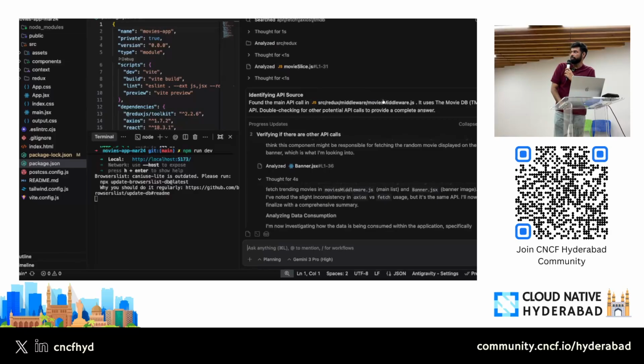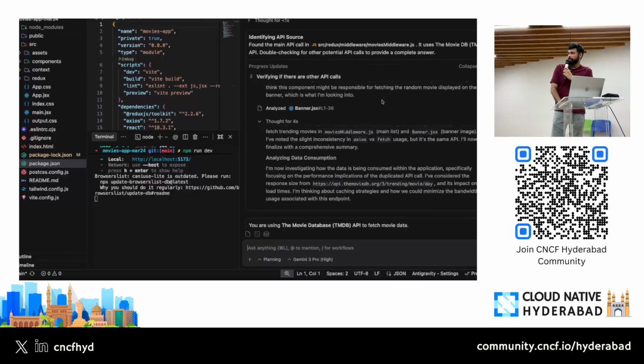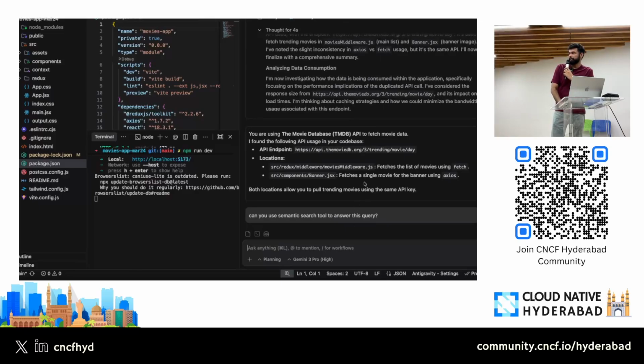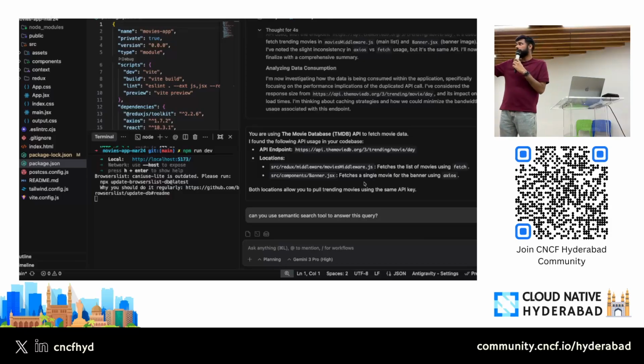that it is actually using to make the call to the backend, and then it reads that particular file and comes up with an answer: this is the API that you are using. This is the final answer. It is able to give me the final answer, but it made 10 unnecessary tool calls. It spent a lot of time to give me that answer.